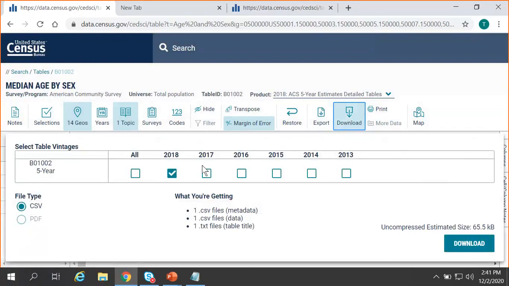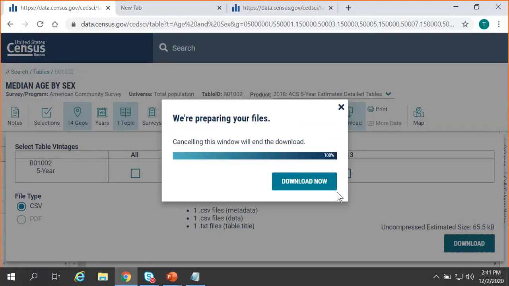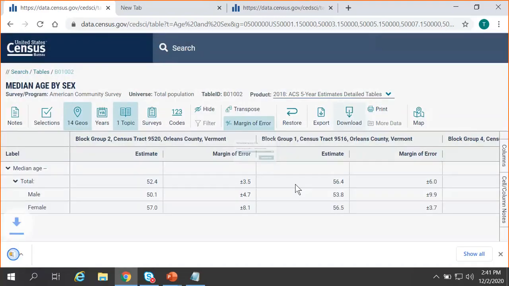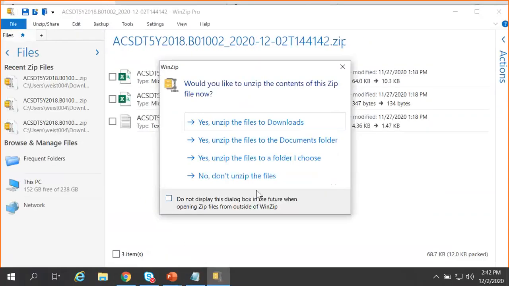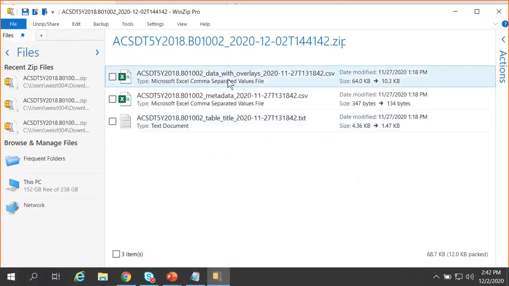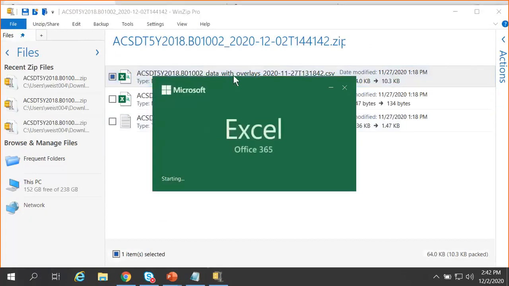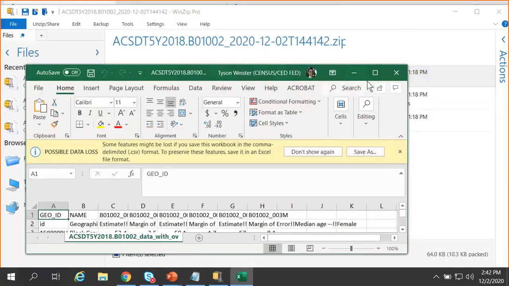You look for that download button, you choose the vintage, and you proceed through the process, clicking download, let it load up to 100%, and click download now, and then you open up that zip file. You'll be using Google Chrome, so you'll click in the lower left in order to open that. And it's going to give us a set of 3 files to choose from. The one that we'll want to look for is the file that has data with overlays in the naming convention. It's the first option to choose from, and then we just double-click that in order to open up the file.